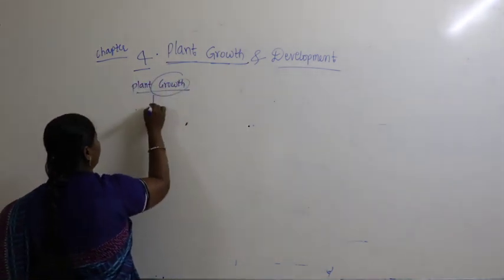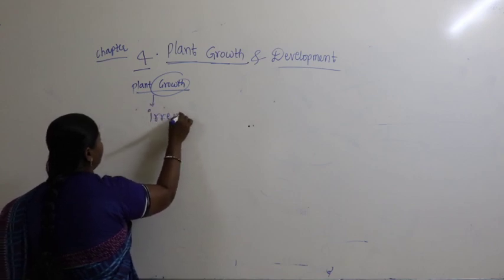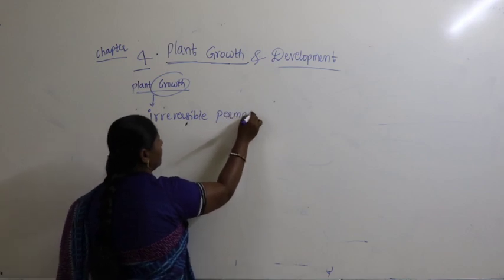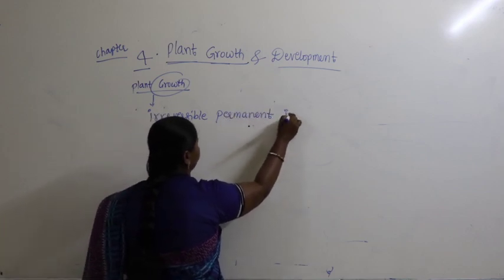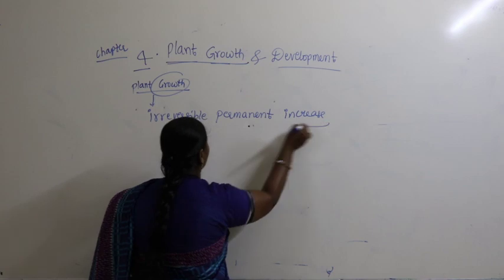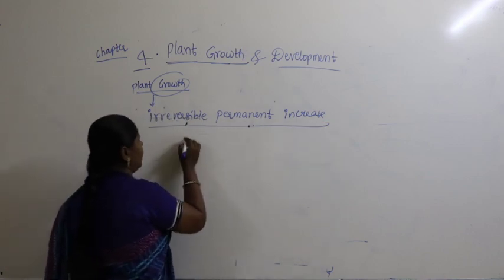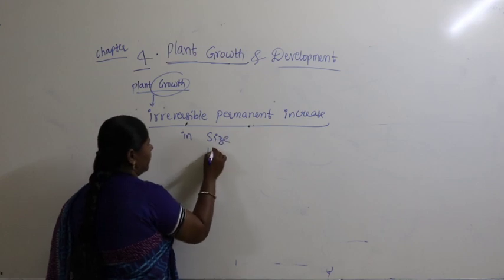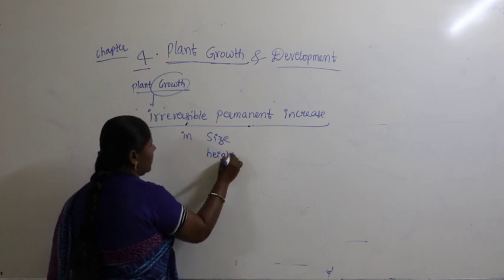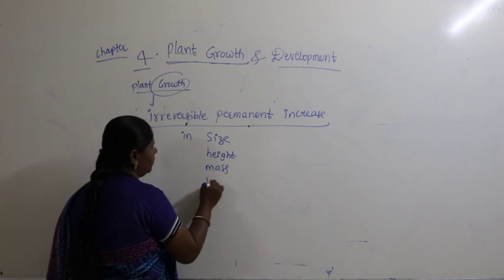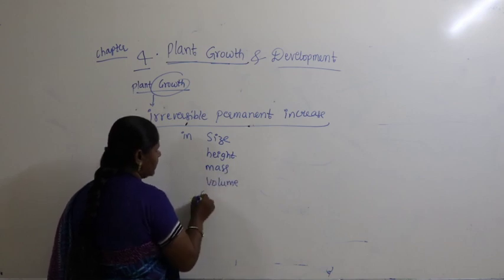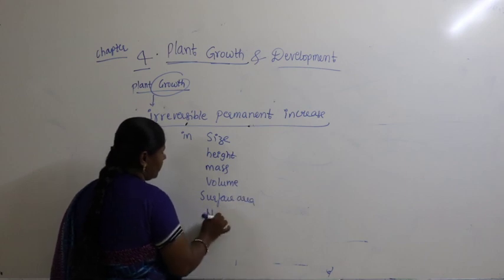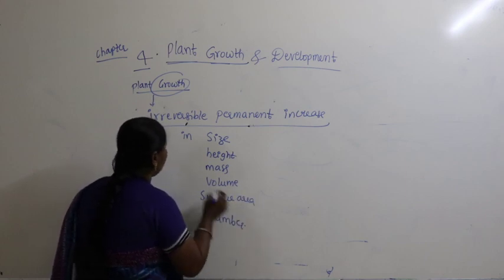Growth can be defined as an irreversible, permanent increase in the size or the height, mass or volume, surface area, or number.